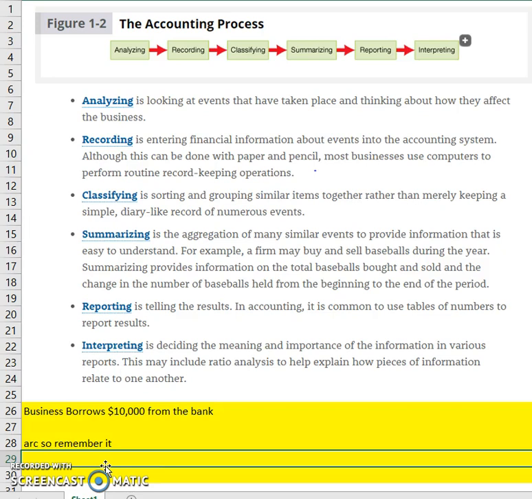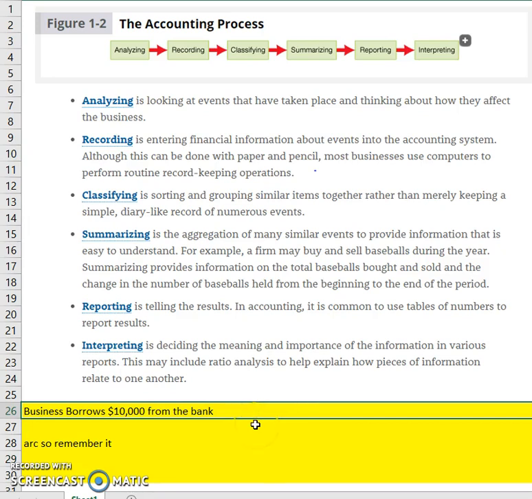First, you're going to analyze. So an example of something that you'd be given to analyze would be business borrows $10,000 from the bank. So we'd analyze that. That's a transaction. We'd say, our cash goes up because we borrowed some money and we got some cash. Our liabilities, that is our debt, also goes up because we borrowed it and we're going to owe it back. So that is our analyzation.